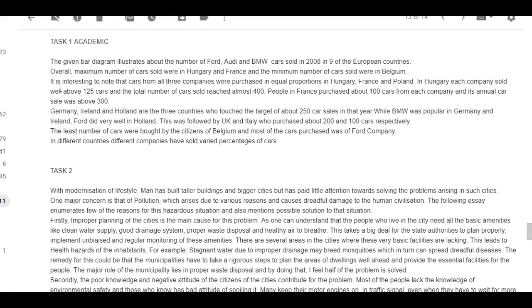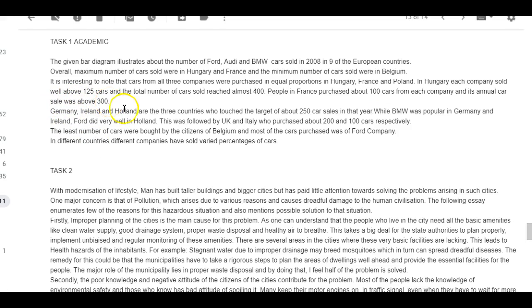It is interesting to note that cars from all three companies were purchased in equal proportions in Hungary, France, and Poland. In Hungary, each company sold well above 125 cars, and the total number of cars sold reached almost 400. Fine. People in France purchased about 100 cars from each company, and its annual car sales were above 300.